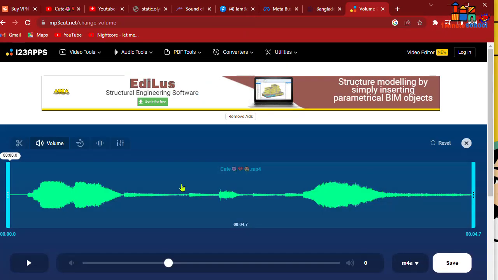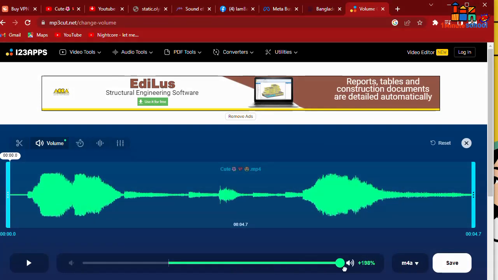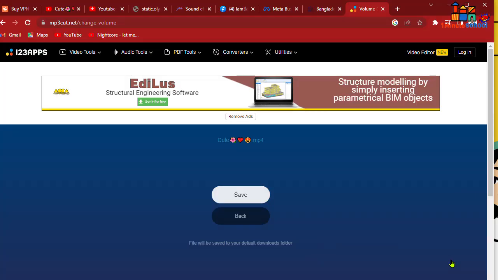Now you can increase it as you want. So I'm gonna boost my volume. So that's it. Now you can select here any format. I want an MP3 format. Now click on that. Now click on the save button. Yep, that's it. Now you can save it.